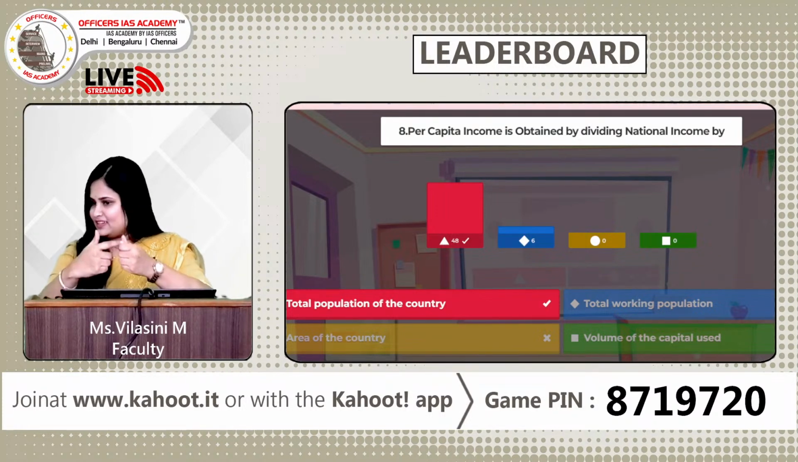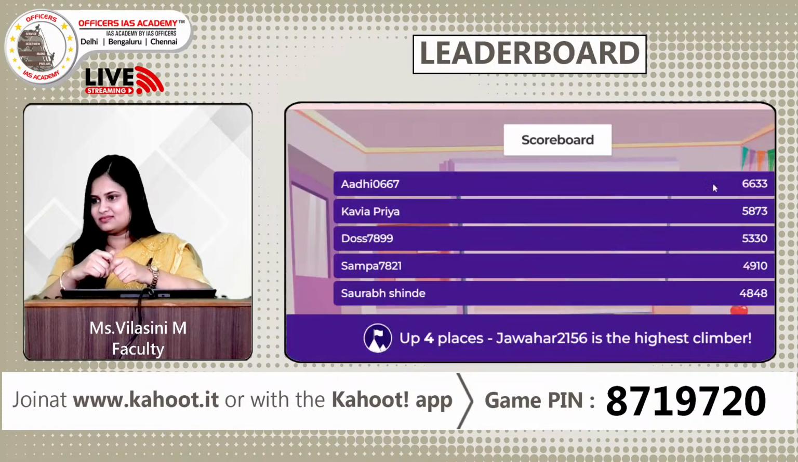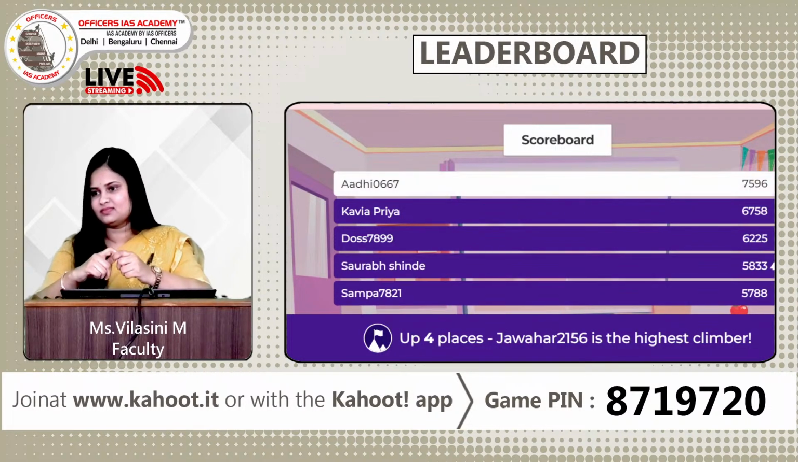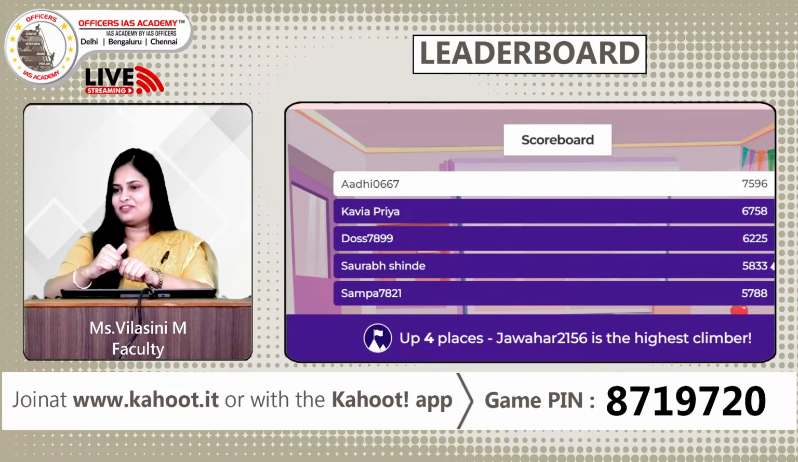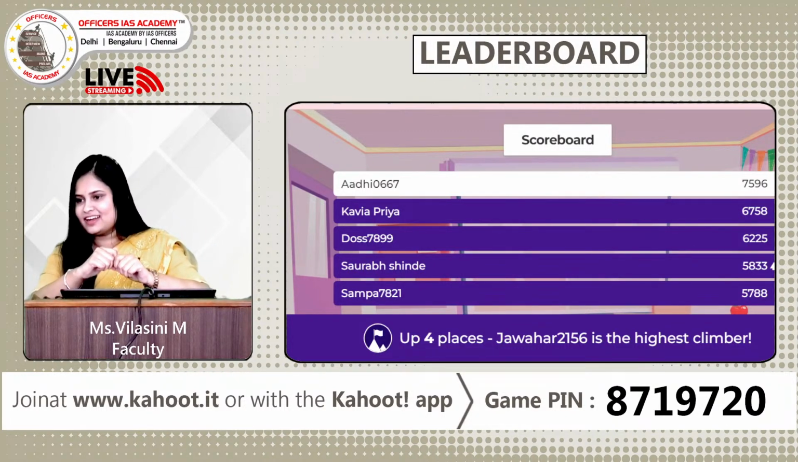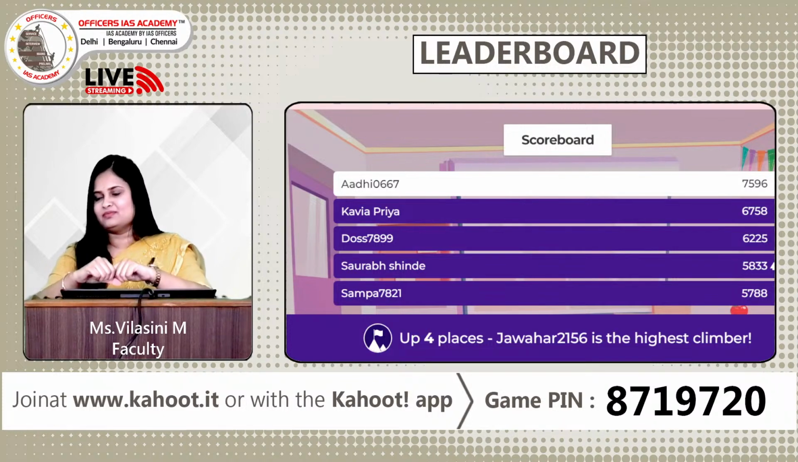Fine. So let's look at the leaderboard for this particular question. So Adi continues to remain the undefeated champion, followed by Kavya Priya and Das. Very good. So Jawahar, you're regarded as the highest climber. You've gone up by 4 places, which is great. So more to come. So let's move forward to the next question.